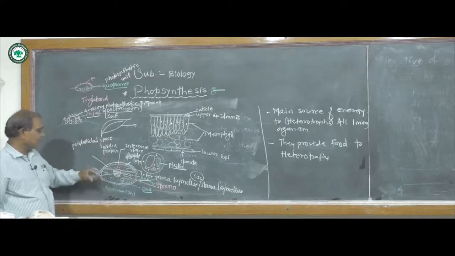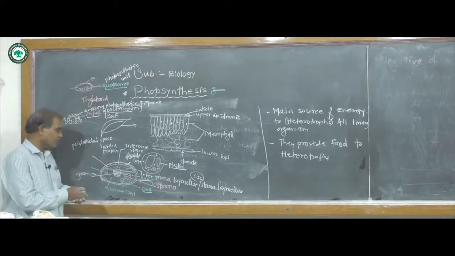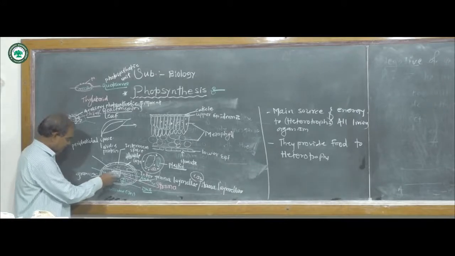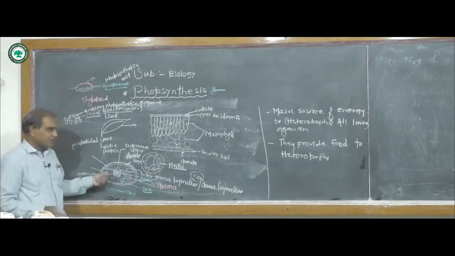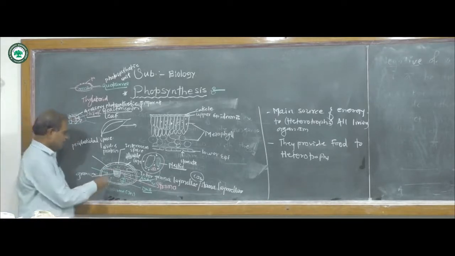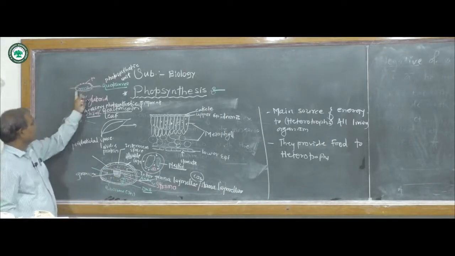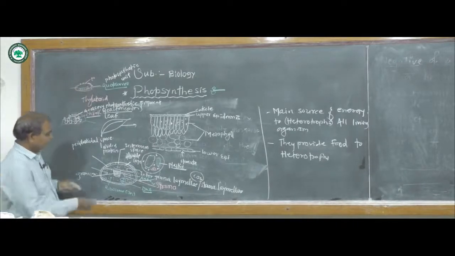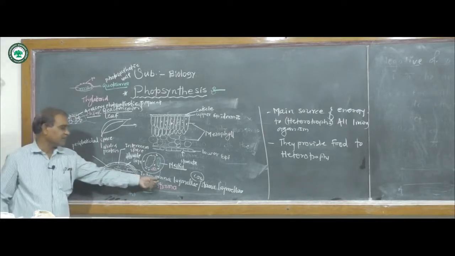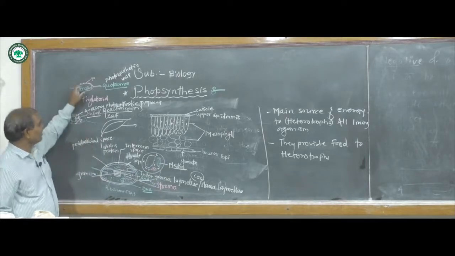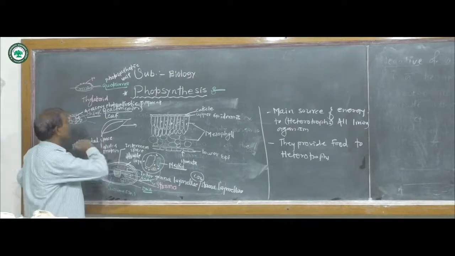Inside this inner membrane is a proteinaceous or gel-like fluid, therefore it is also called the stroma, and the stroma embeds a number of stack-like or coin-like structures, therefore they are also called grana. Now this granum consists of a number of thylakoids. Each thylakoid is covered by a double membrane, and these thylakoids or grana are interconnected with the help of lamellae called intergranal lamellae or frets channel, also called stroma lamellae.